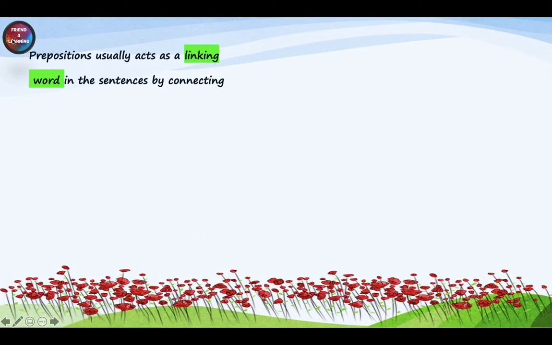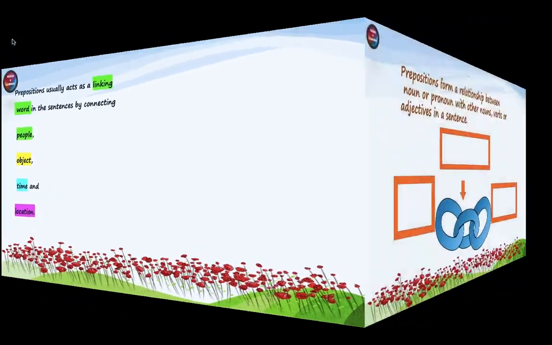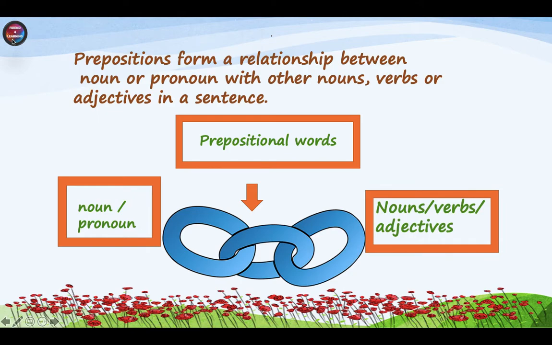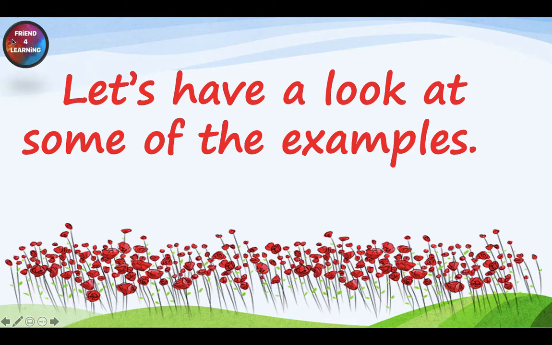Prepositions usually act as a linking word in the sentence by connecting people, objects, time, and location. Prepositions form a relationship between nouns or pronouns with other nouns, verbs, or adjectives in a sentence. Let's have a look at some examples.